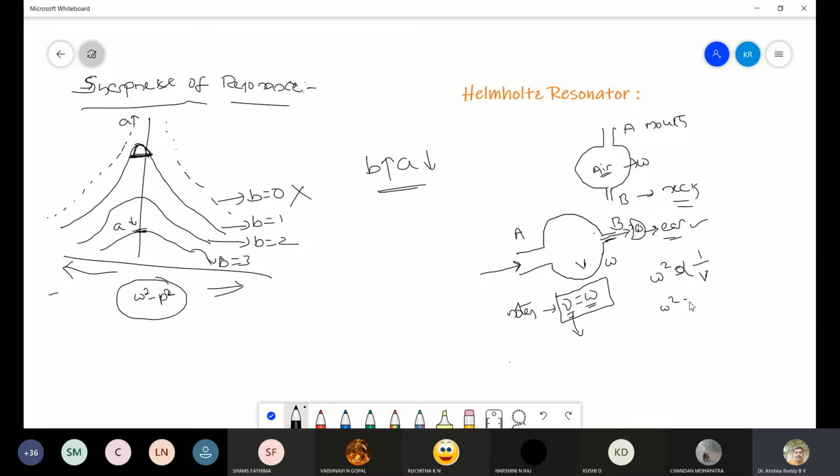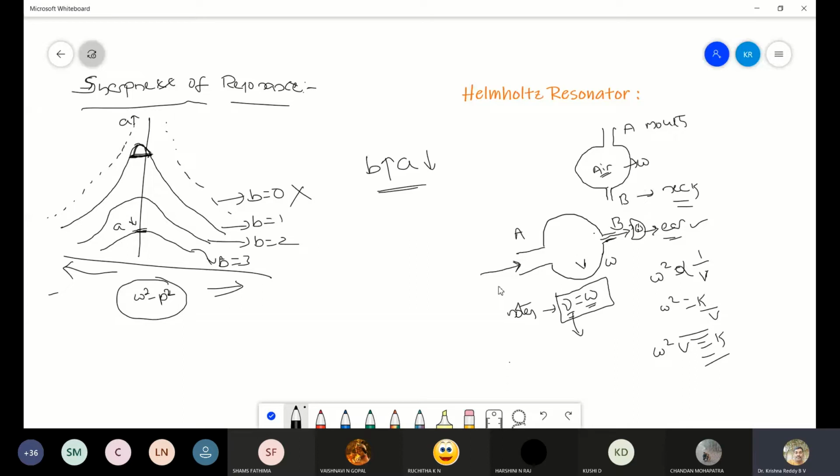So omega square is equal to K by V, where K is the constant. From this we can write omega square into V equal to constant. So the product of the square of the natural frequency of the resonator and its volume is always a constant.